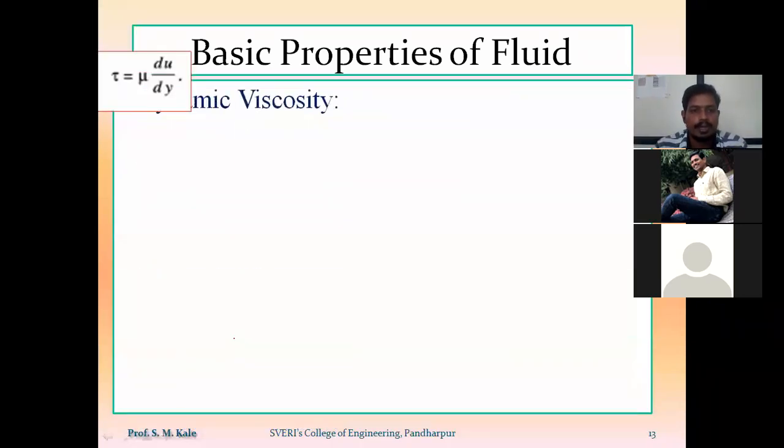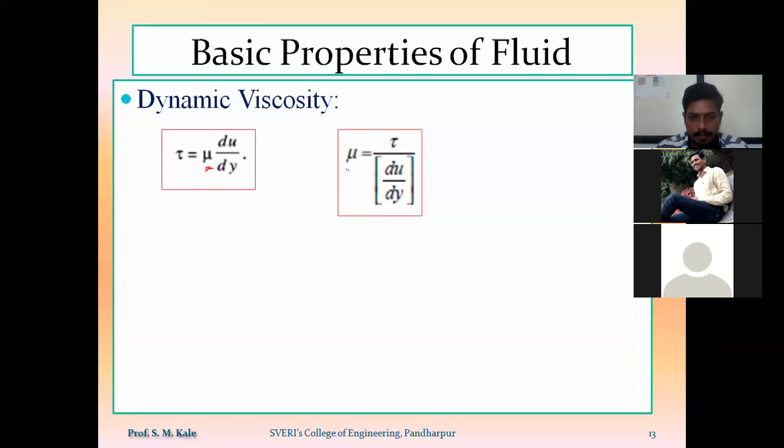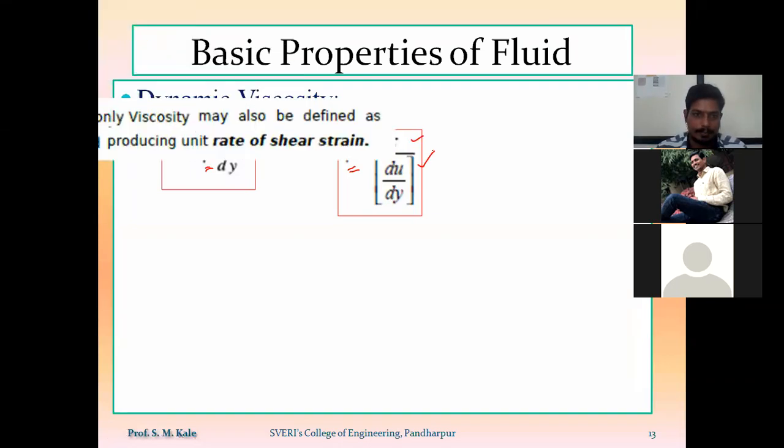According to Newton's law of viscosity, we know that tau is equal to mu into du by dy, whereas mu is called the coefficient of dynamic viscosity. Based on this, I can derive mu is equal to tau divided by du by dy, whereas tau is shear stress and du by dy is shear strain.